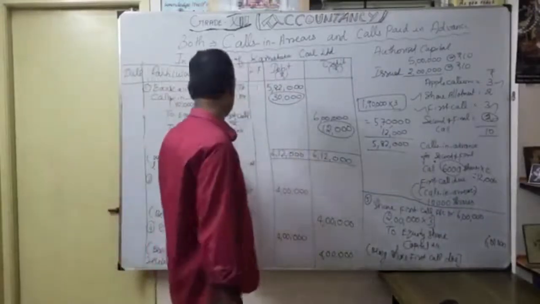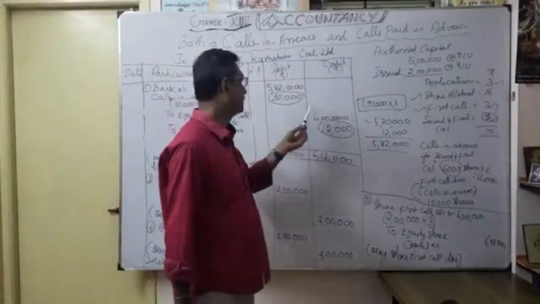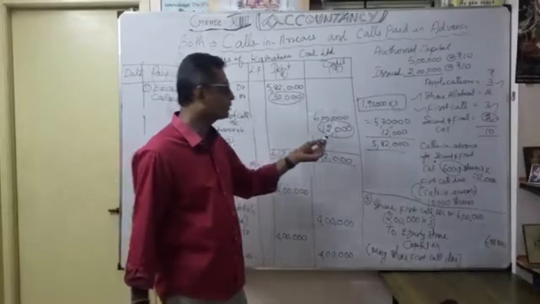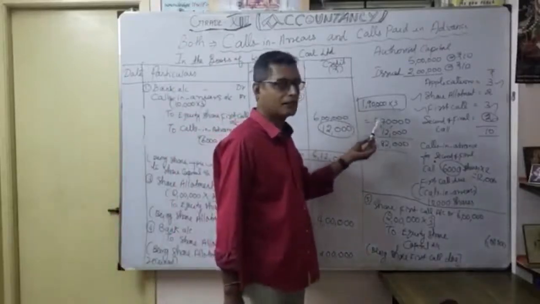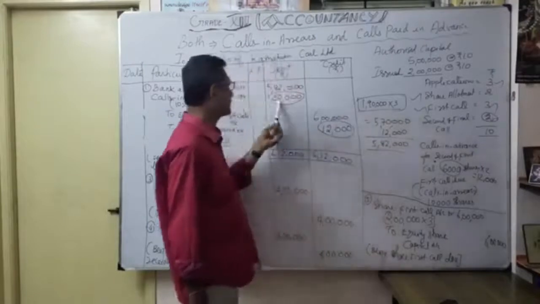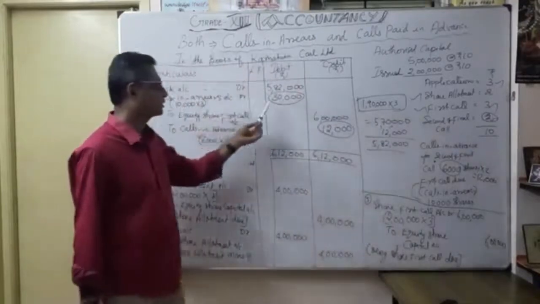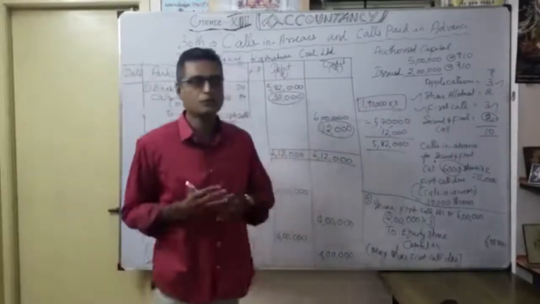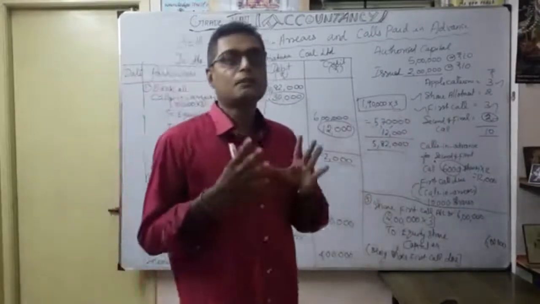Actually the equity share first call is 6 lakh, but we received only 5,82,000. This 5,82,000 is inclusive of our first call, then the second call as calls in advance. The 30,000 is calls in arrears, and on the credit side calls in advance is 12,000. That's what our first call made.